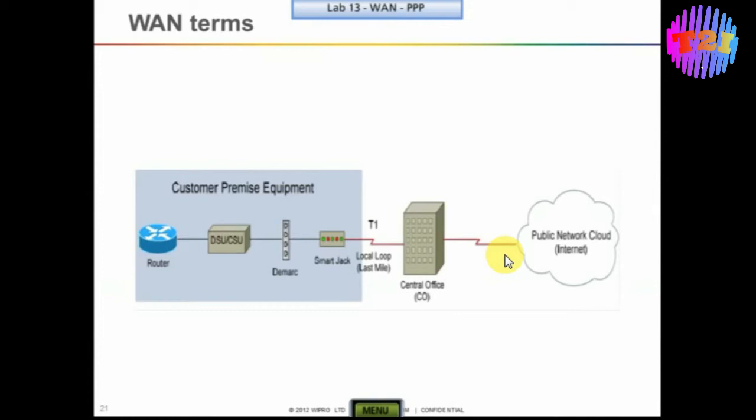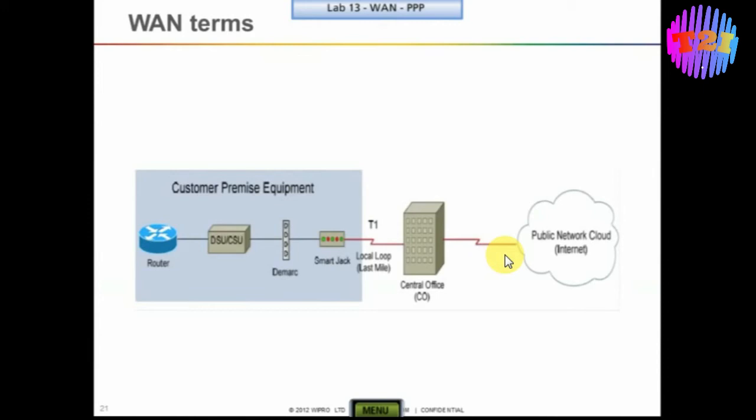Now from the demarcation point it will be connected to the smart jack, which is normally with reference to the leased line, and from the demarcation point or smart jack it will go to the central office. The connectivity from the demarcation point to the central office is what we call the local loop. This is what the service provider will check, whether he has connectivity from the central office to the demarcation point, to ensure there is no problem from his side.